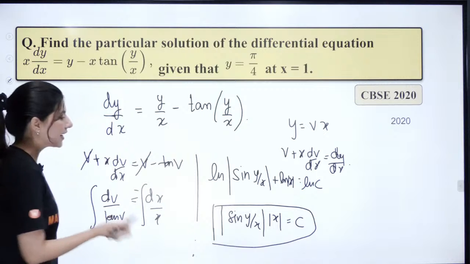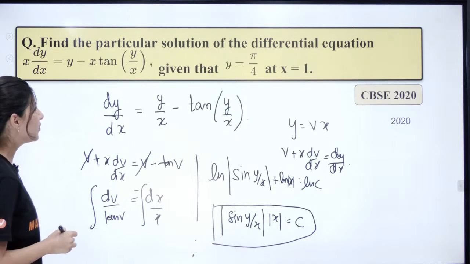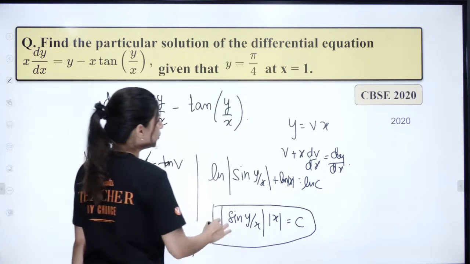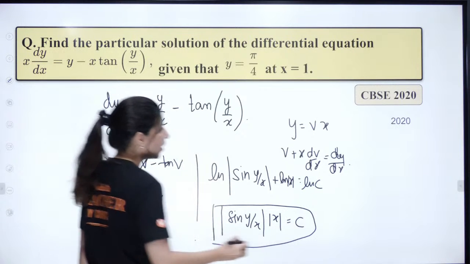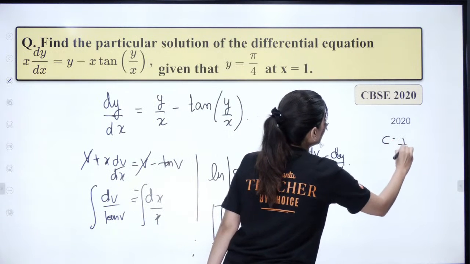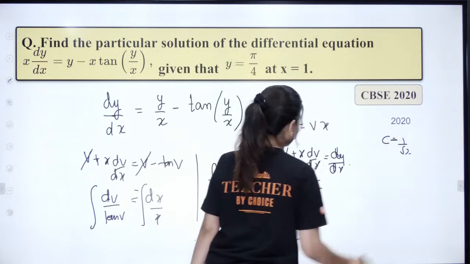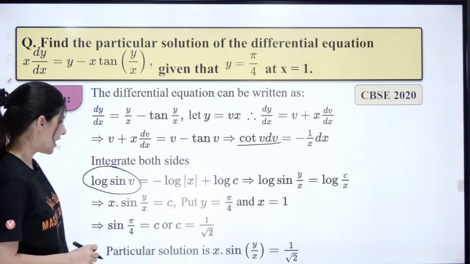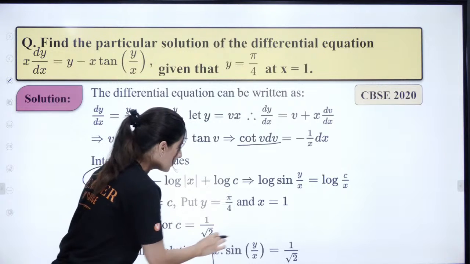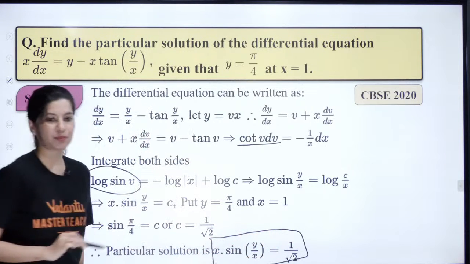Now put the value and get the constant c. So y equals pi by 4 gives 1 by root 2. C comes out as 1 by root 2, so your final answer will be x sin y by x equals 1 by root 2.